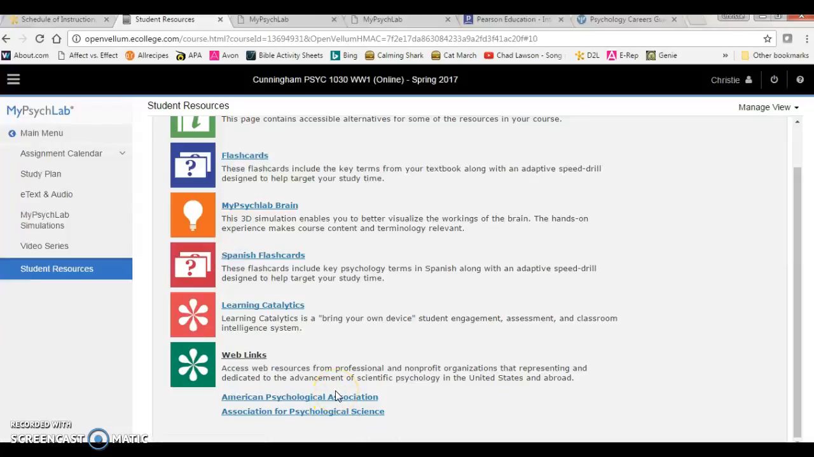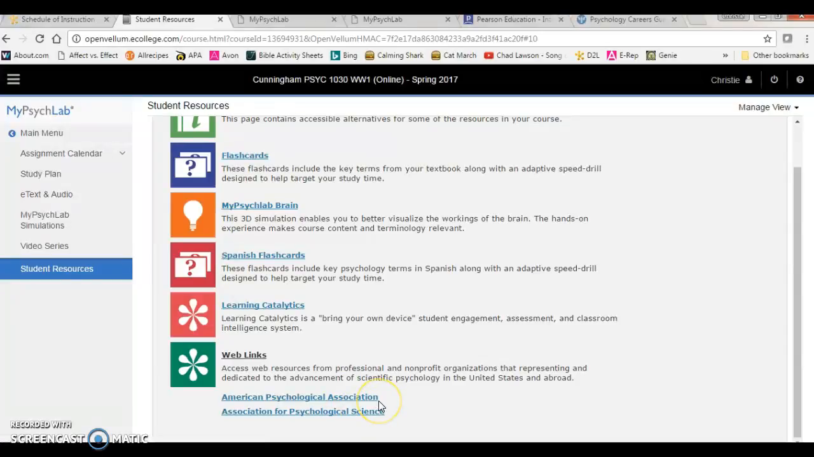Let me just say that Wikipedia is not an appropriate source for citing in your discussion posts, and if you choose to go ahead and use Wikipedia anyway, it's an automatic grade of 0. So here's 2 professional and reputable websites you can use if you want to reference something other than your textbook for a discussion post.